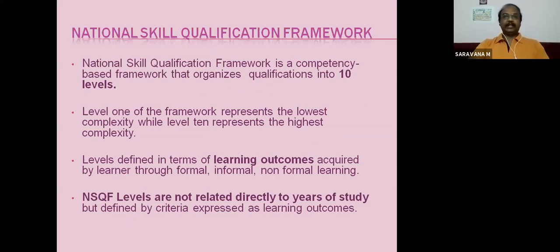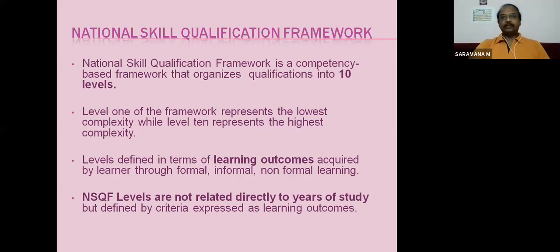So it has an organization structure. That means every skill, every knowledge, you have so many levels. To do some particular job, you will be certified for that level. So how these levels are divided for a particular skill, we will discuss. Level 1 of the framework represents the lowest complexity, while level 10 represents the highest complexity. So it starts from the